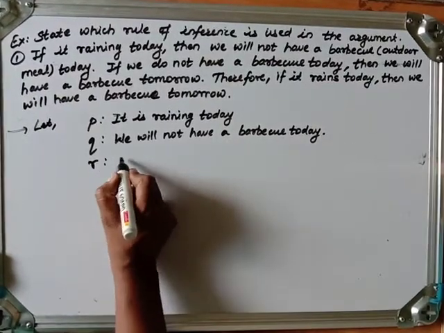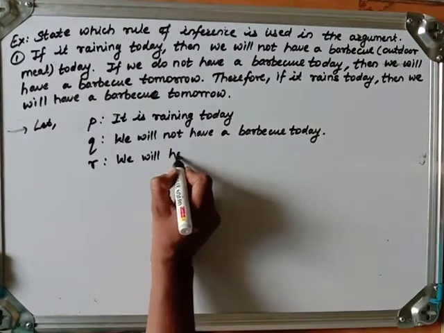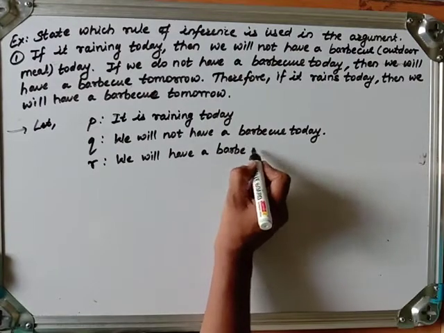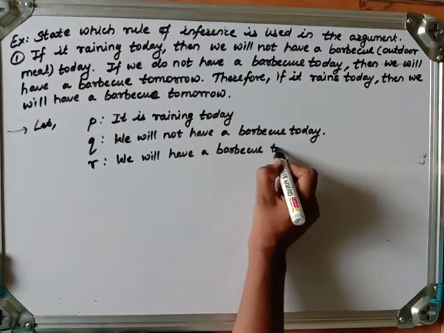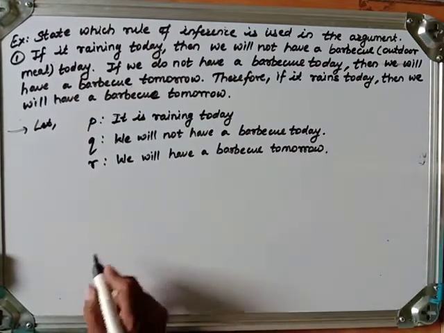Then R is: we will have a barbecue tomorrow.